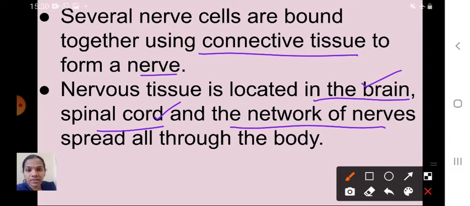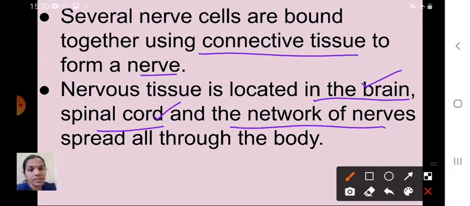Yes, so we discussed the four types of animal tissue. This last one is what? Nervous tissue. How that information is integrated and how it is transferred from one nerve cell to another nerve cell, all these things we already discussed. Isn't it, children?